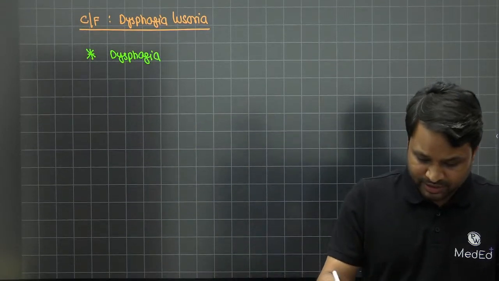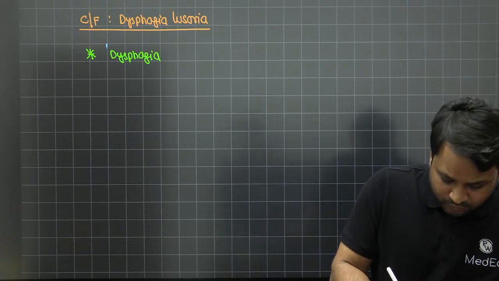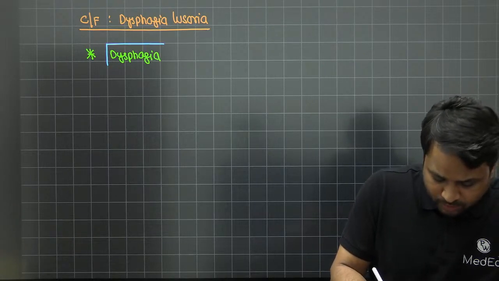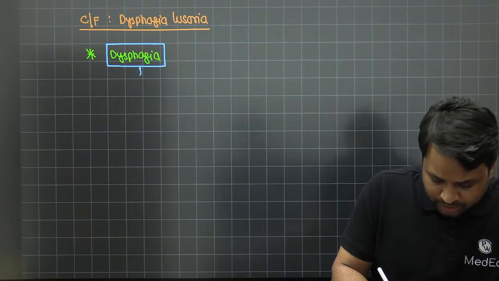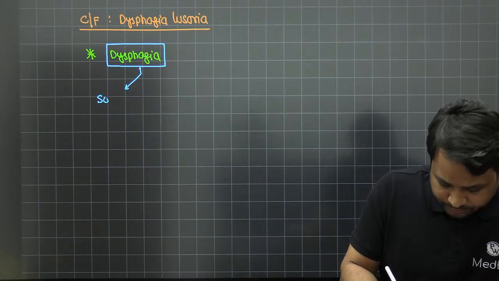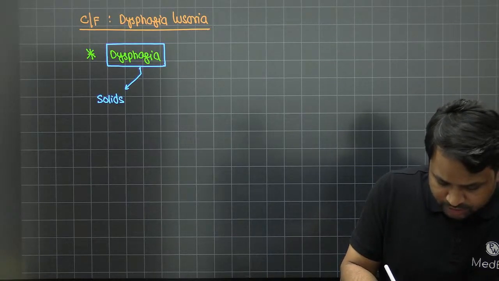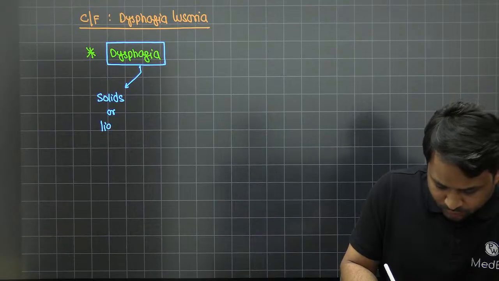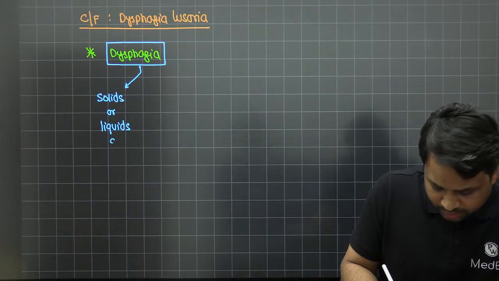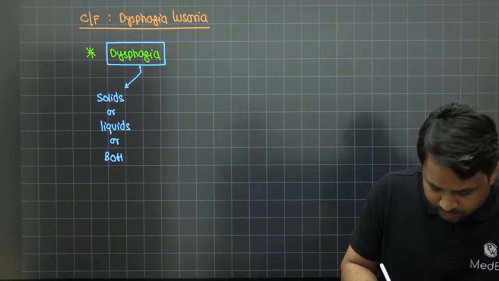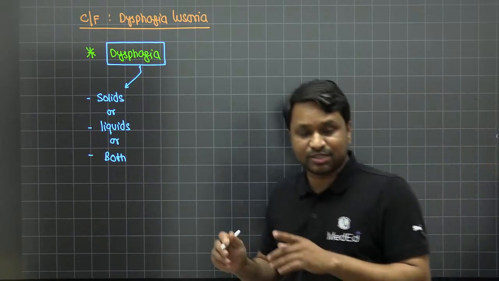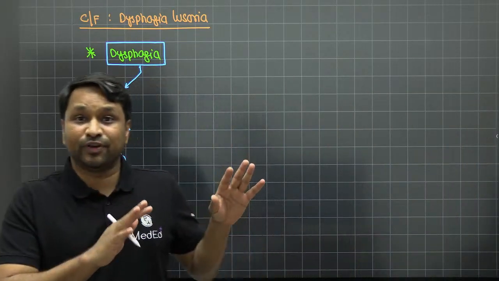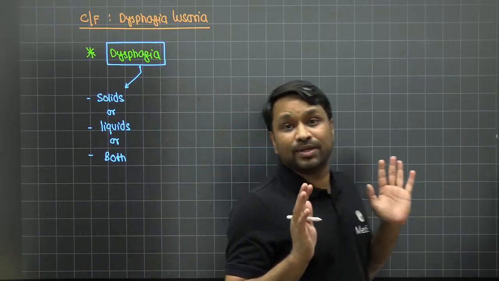So whenever a patient comes with dysphagia, here is your standard set of questions. Question number one: is the dysphagia for solids or liquids? Is it for solids, or is it for liquids, or is it for both solids and liquids? So the first question is whether the patient is having dysphagia for solids, for liquids, or for both solids as well as liquids.